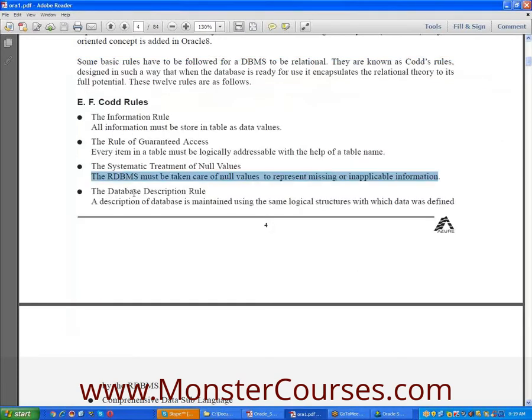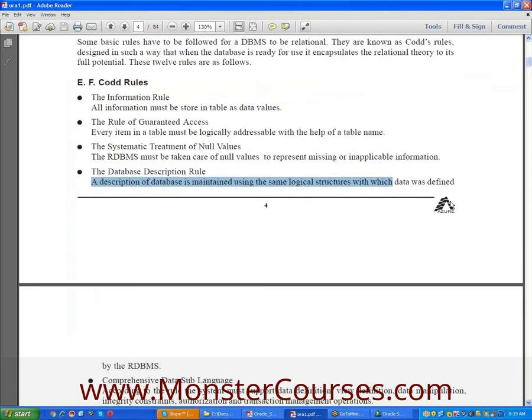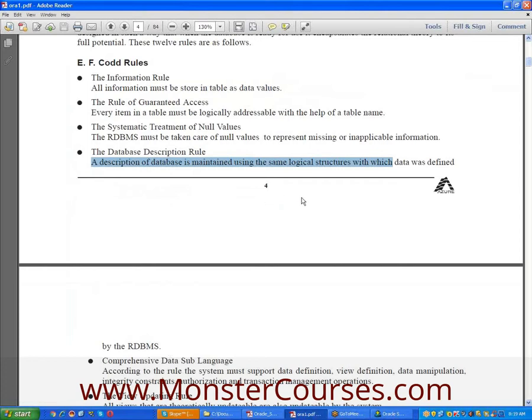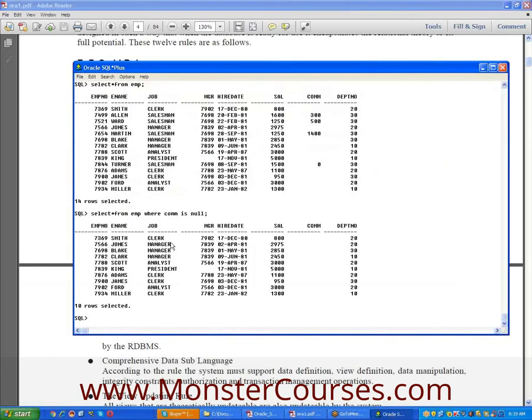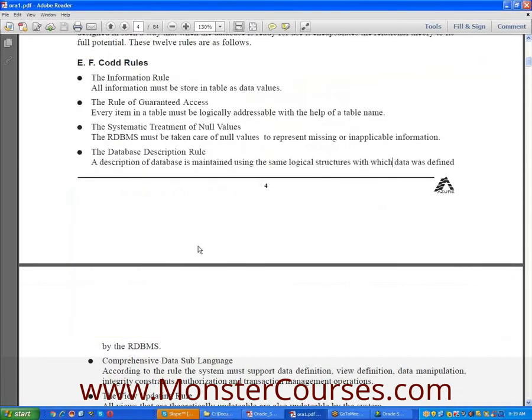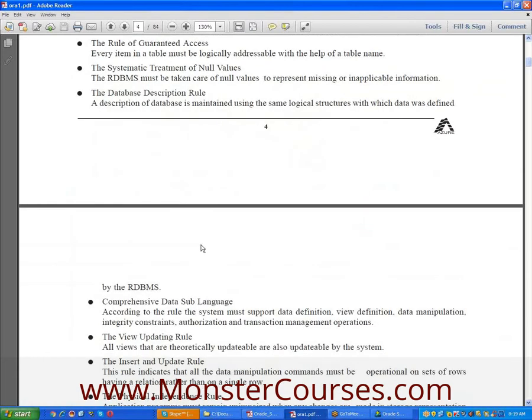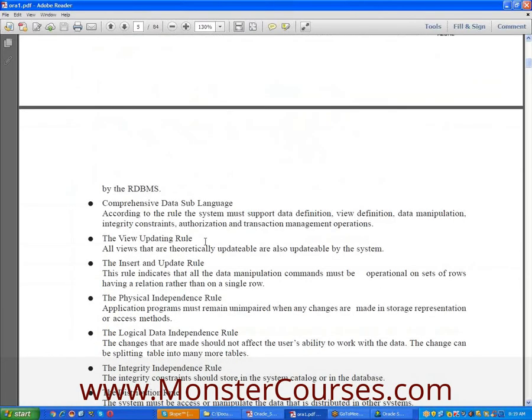Okay, thank you. See, that's one. The database description rule: a description of the database is maintained using the same logical structures with which data was defined by the RDBMS. With logical structure in the sense, let us suppose: select star from EMP where com is null. This is a logical structure. Where is a condition, where com is null. Here, 12 rules are there, and one more important one is this.